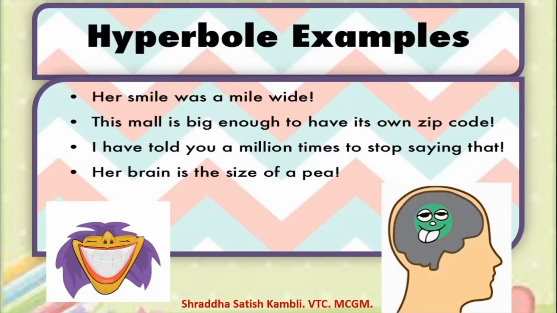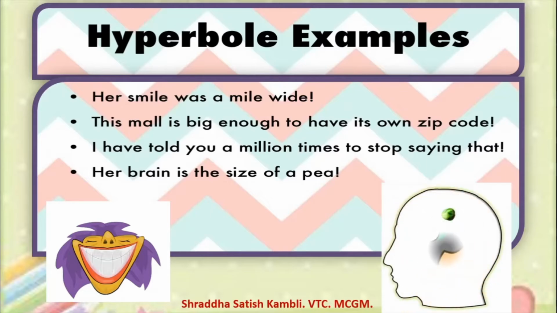But here it means that she doesn't use her brain or she is not intelligent enough. The meaning of the sentence is this. It does not mean that her brain is the size of a pea. See, this is a pea. Can it happen? Can someone's brain be the size of a pea? It cannot. So that is why these examples are all examples of hyperbole. So now you know what is a hyperbole.